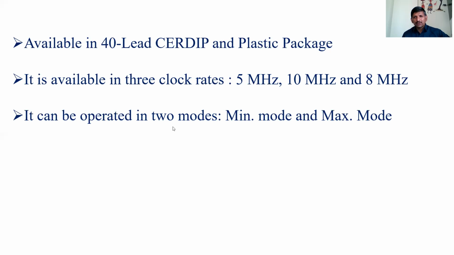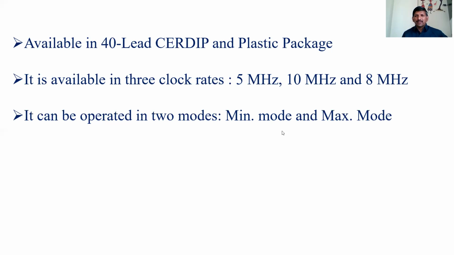This 8086 microprocessor operates in minimum mode and maximum mode. Minimum mode means the 8086 itself performs these operations, with no need for external processing elements like any external microprocessor. Suppose 8086 wants to perform ALU operations, we can use minimum mode. Suppose you want to do floating point operations, 8086 doesn't support floating point operations.